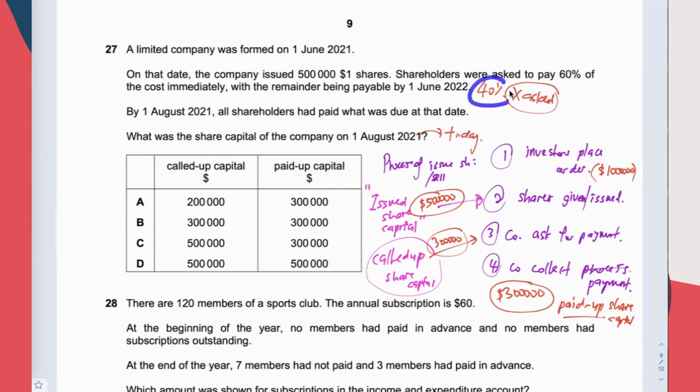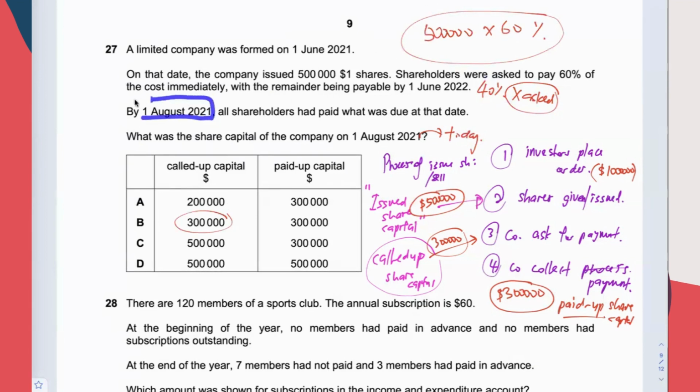So the 40% doesn't refer to call up share capital. So call up share capital is how much? Call up share capital is 500,000 times 60%. The part of issue share capital that has been asked to pay. So therefore, it is 300,000.